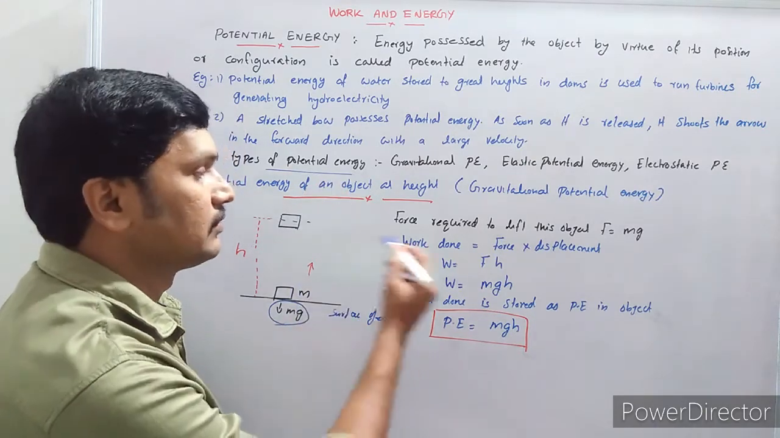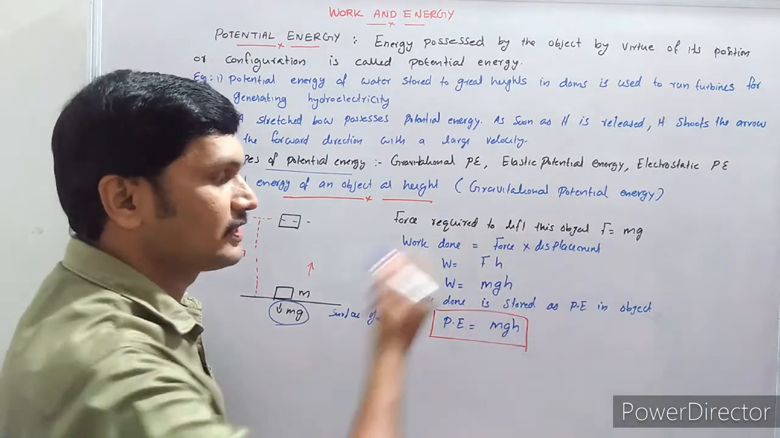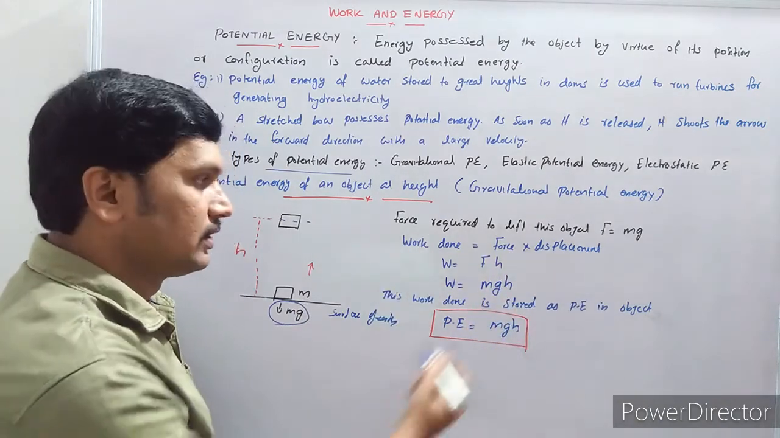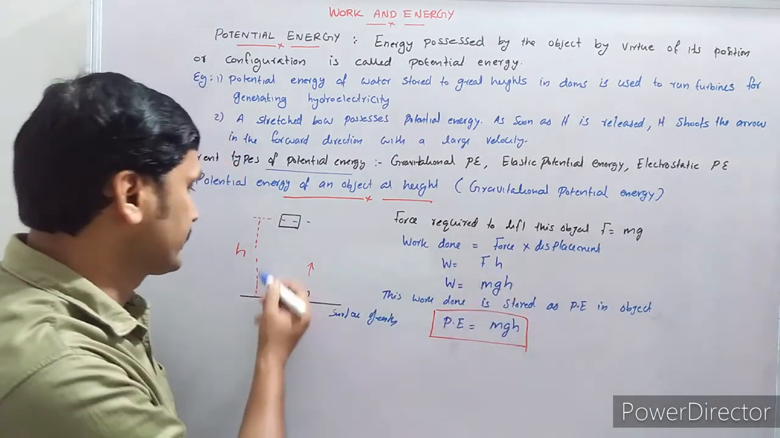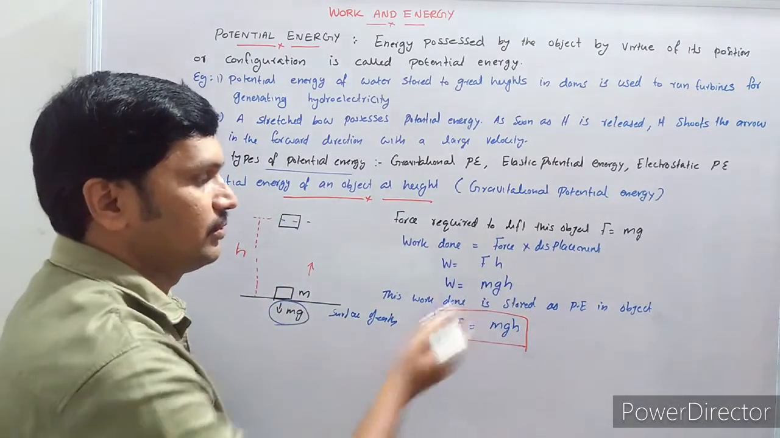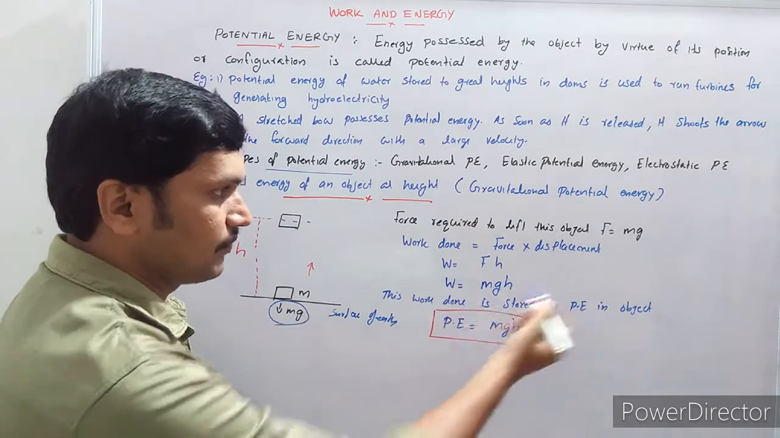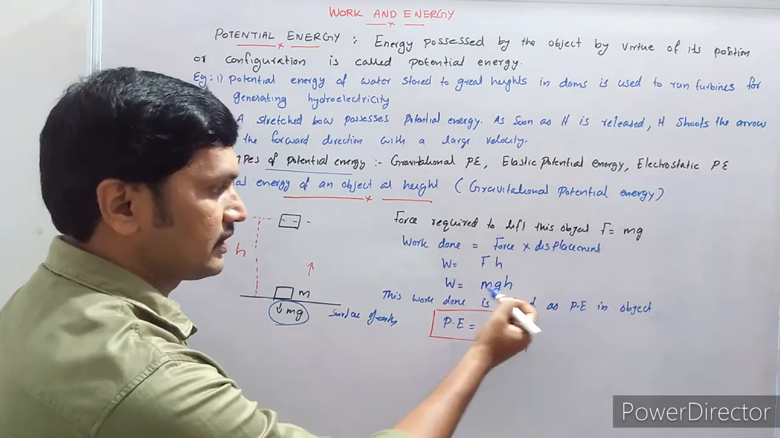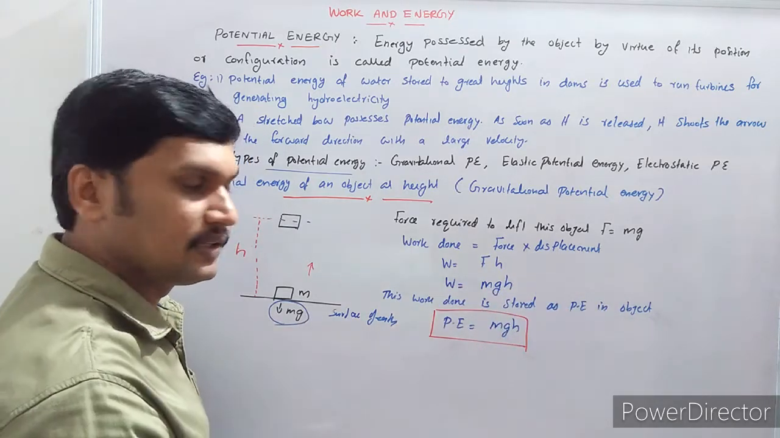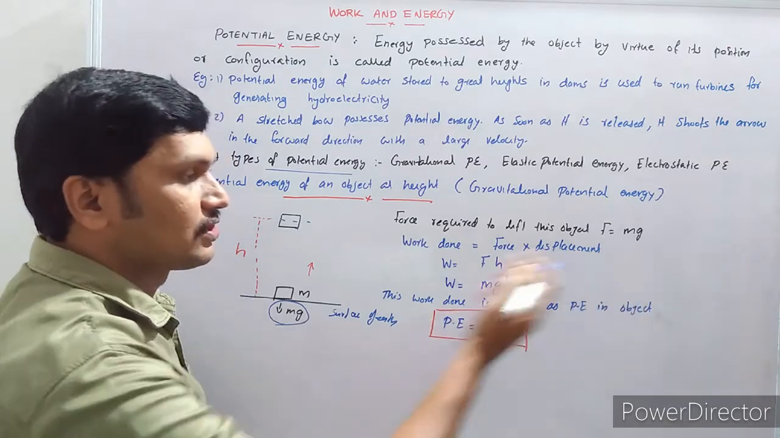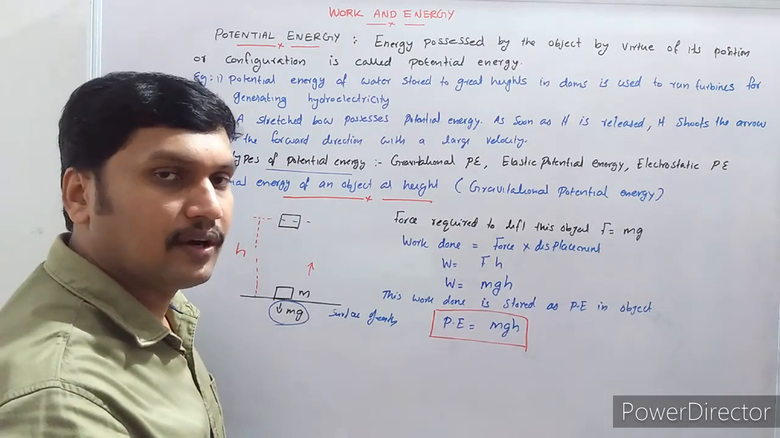Now let us calculate the work done for this process. Work done is equal to force into displacement. So work is equal to F into h, where F is equal to m into g and displacement is h. So work done is m, g, h. This work done is stored as the potential energy of the object.